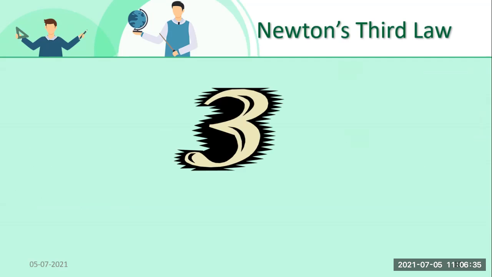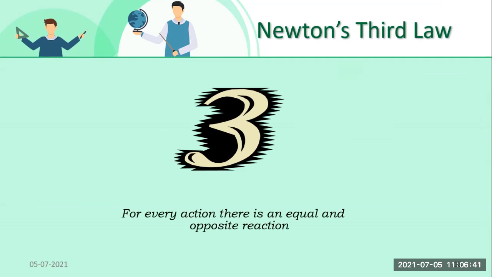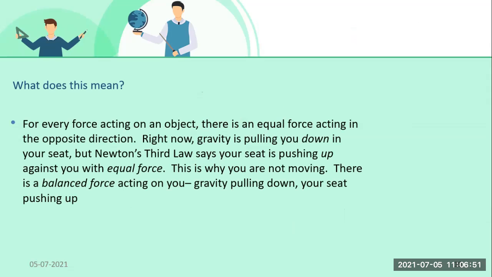Now we are going to see Newton's third law of motion. This is very interesting, students. Every action has an equal and opposite reaction, right? Now, what does this want to tell us? For every force acting on an object, there is an equal force acting in the opposite direction.